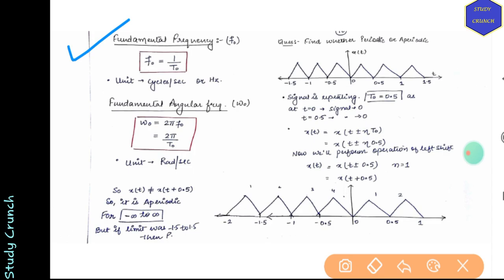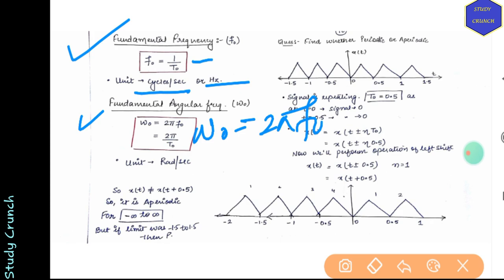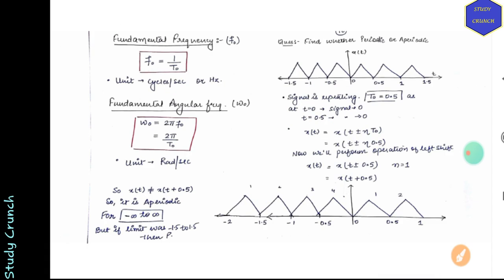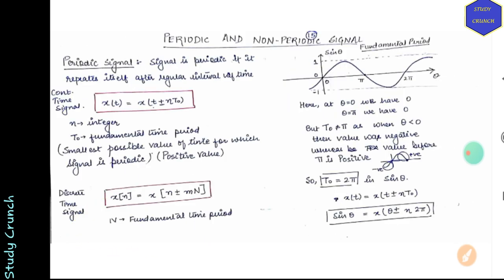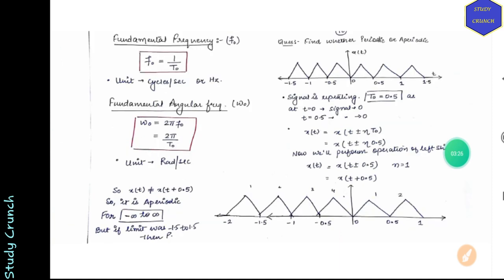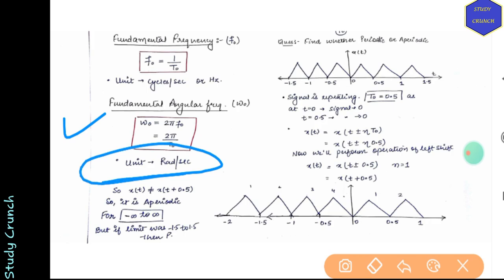Fundamental frequency f0 is equal to 1 by t0, which has a unit of cycles per second or hertz. Fundamental angular frequency is equal to 2 pi f0, and f0 we know is 1 by t0. Angular frequency has a unit of radians per second.